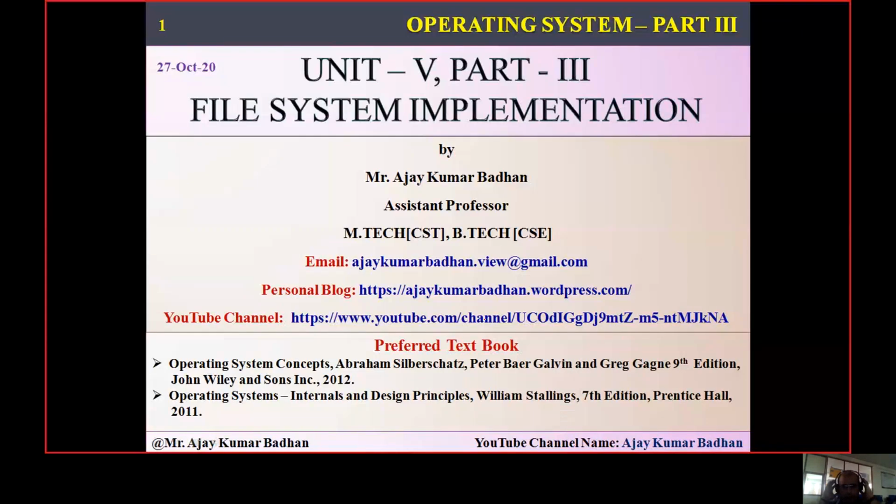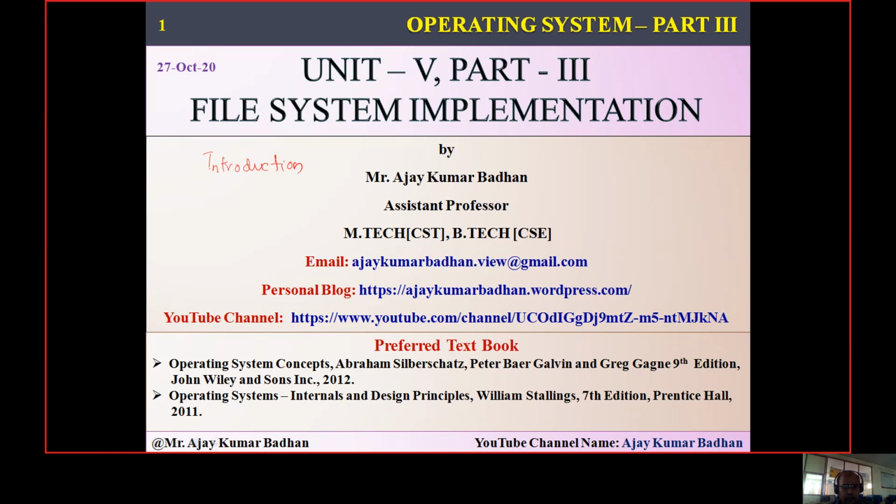Hello everyone, welcome back to the session on the third part of your fifth unit, that is nothing but your file system implementation. In the previous session, we discussed the introduction part of file system implementation, right? So the introduction part we have discussed.